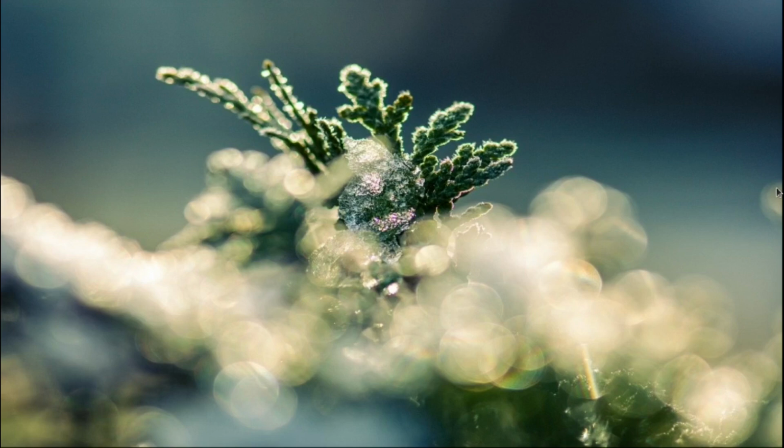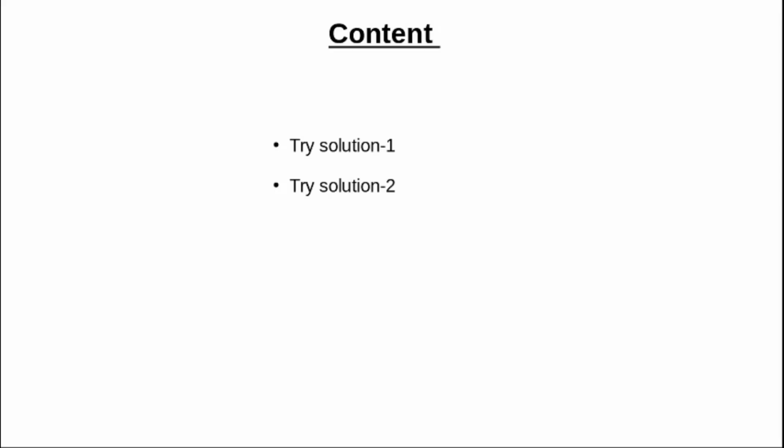Hello, this is part 2 of the Kaggle competition, and in this video I will discuss two solutions. I told you in my previous video that there could be three solutions for this Kaggle competition, and I will discuss only two here.